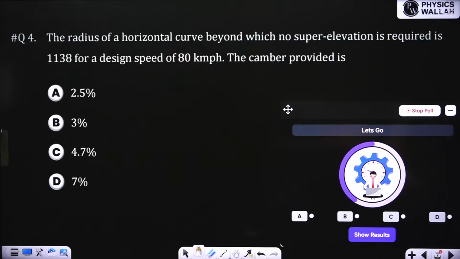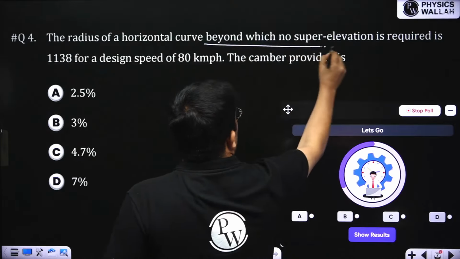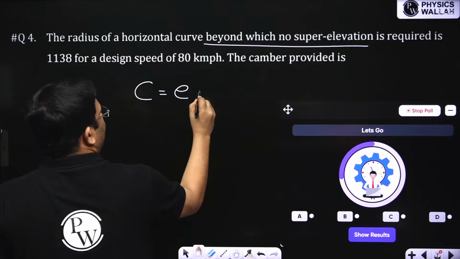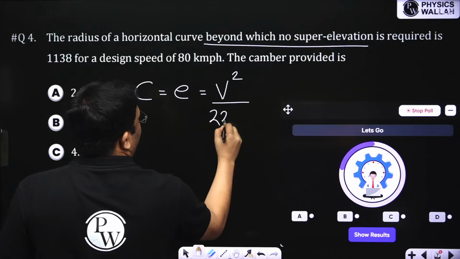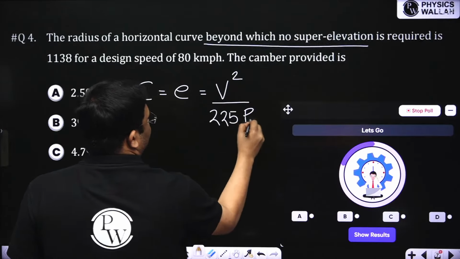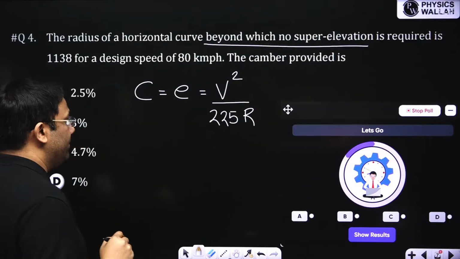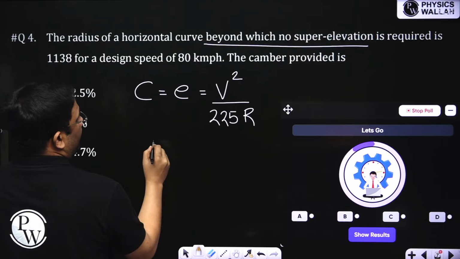Very good. Many have answered correctly. Yesterday I told you that when they write that beyond which no super elevation is provided, in that case camber is the super elevation and we use the equation V square by 225 R, not V square by 127. So from here I can find the camber easily.